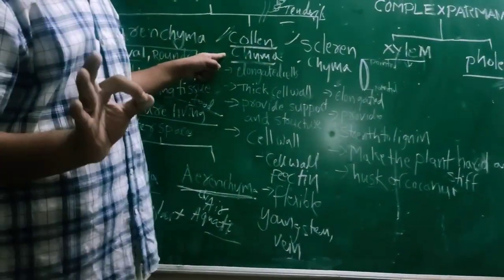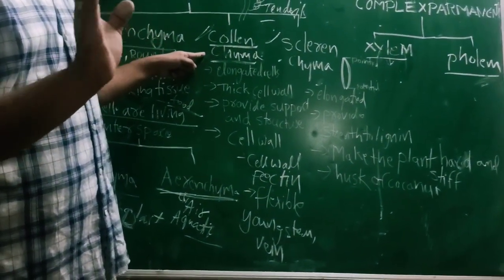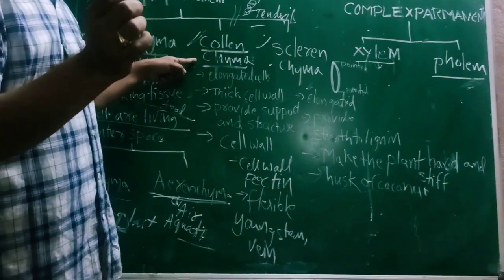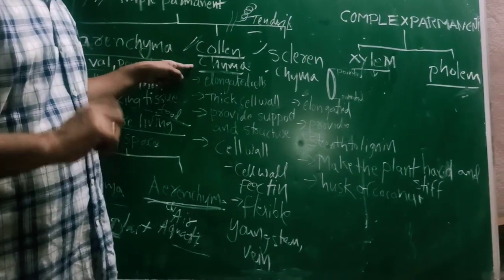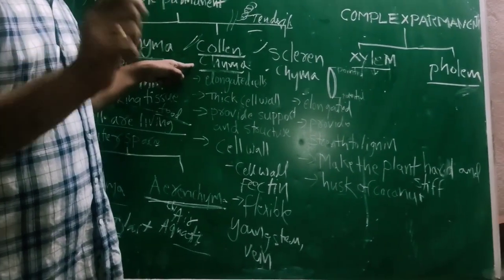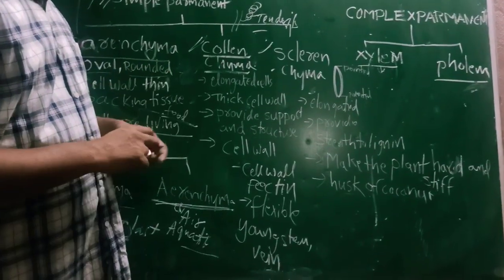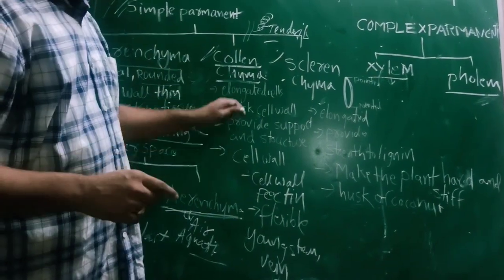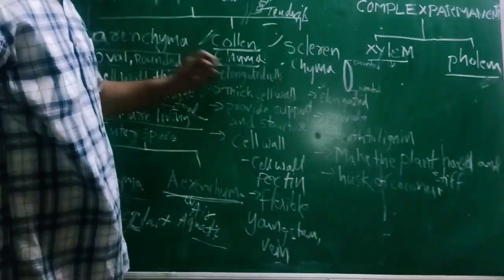Collenchyma is flexible, useful for elasticity. Plant parts are sometimes moving, and when we bend them, they do not break. Why? Because collenchyma tissue is there. These collenchyma cells are elongated, like this. Elongated cells and thick cell wall.